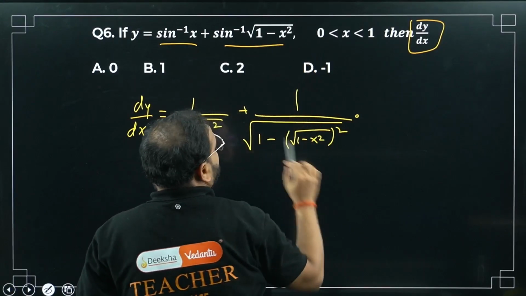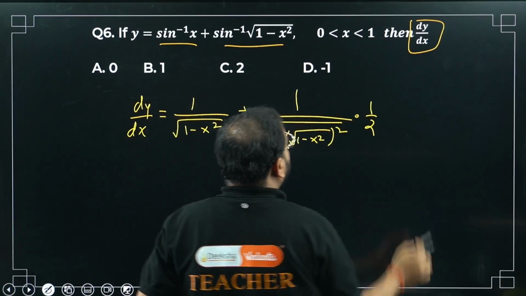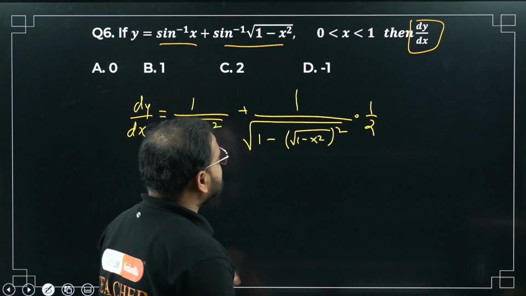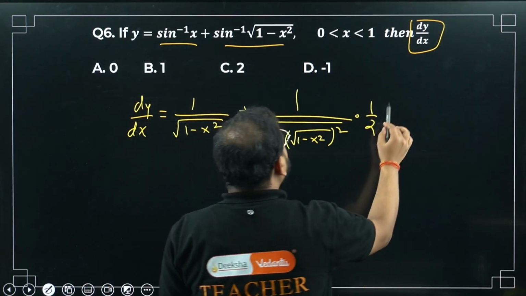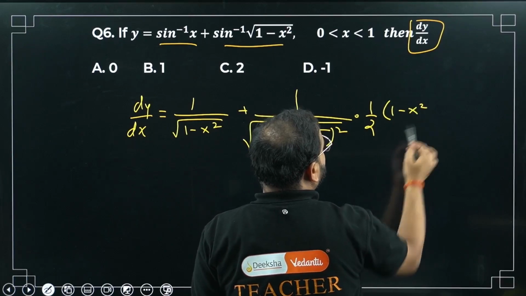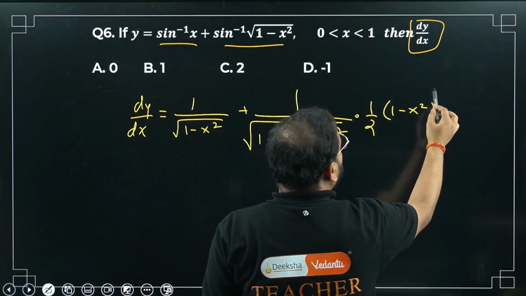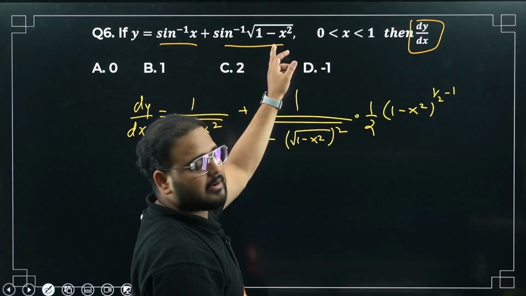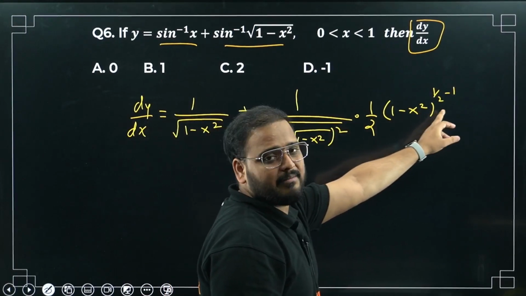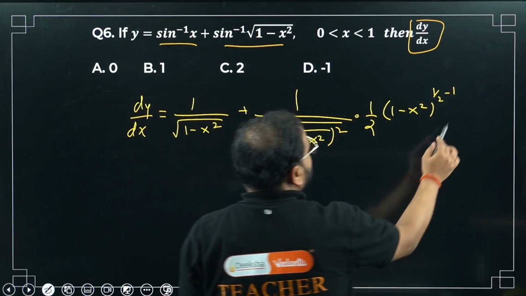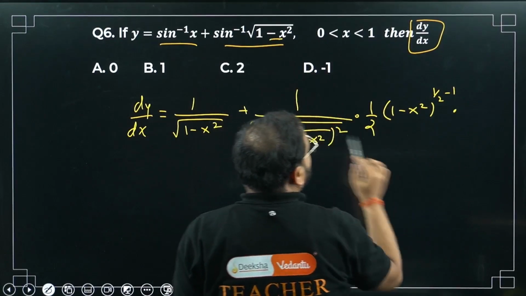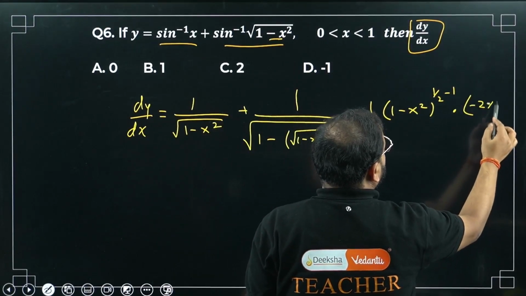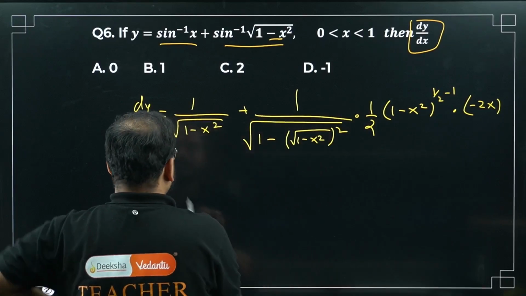Derivative of this thing. The root is written as power 1 by 2. Check here. Root means 1 by 2 is the power, so the power comes in front, and the same thing, 1 minus x square, but this time 1 by 2 minus 1 I have to write here. Correct? So the power comes in front, and then n minus 1. Next, differentiate this: minus x square. How much is that going to be? Minus 2x. Please have a look.